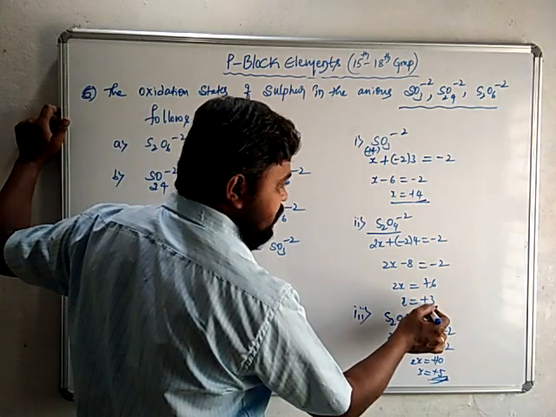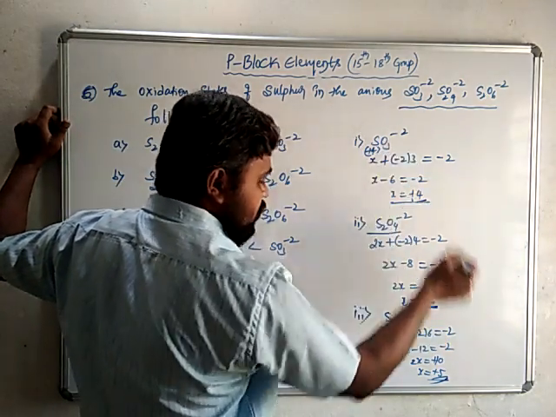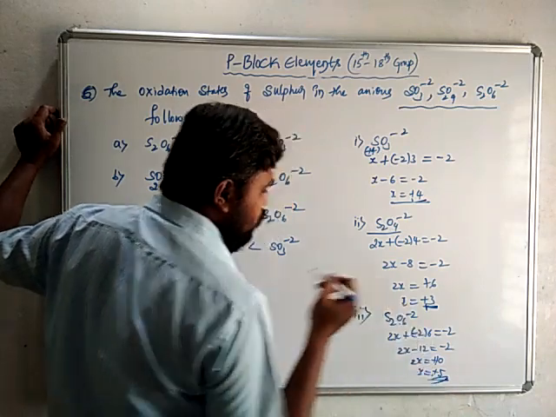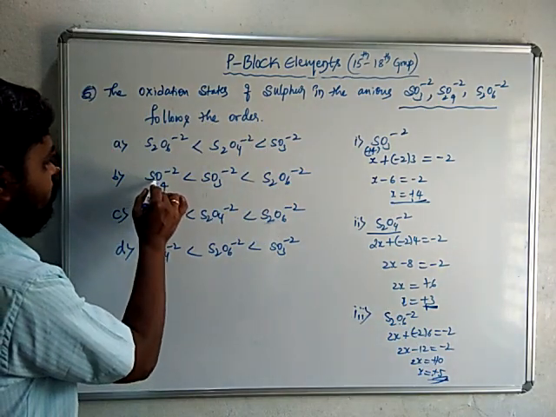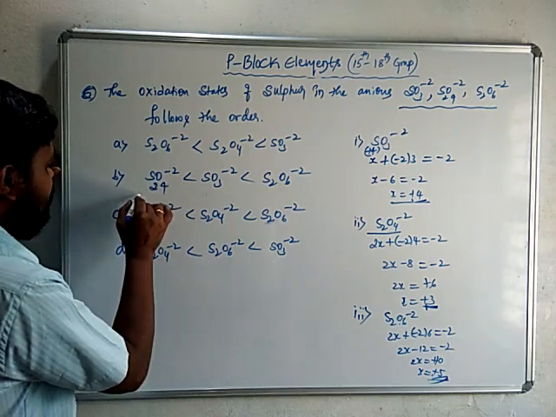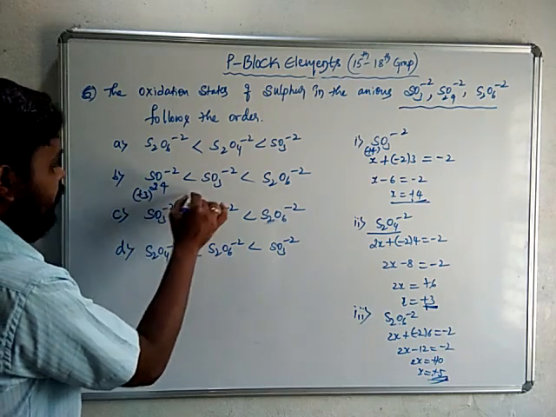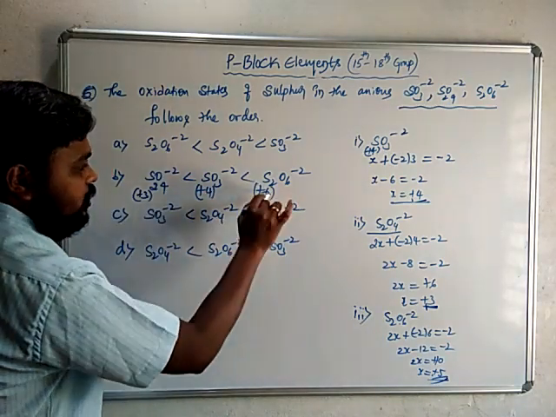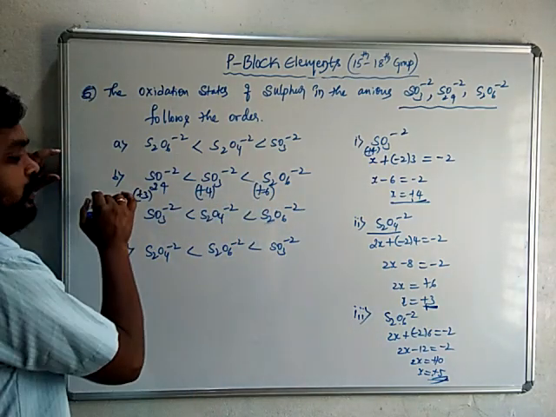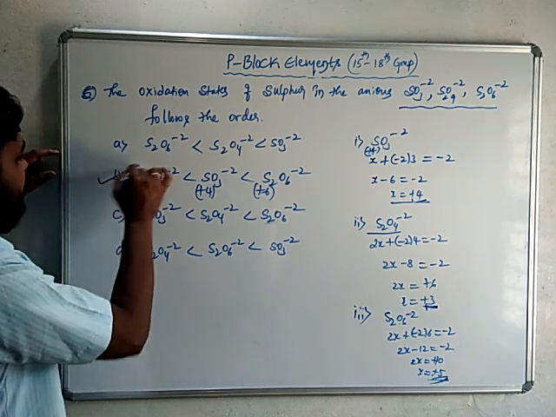So +3 is the least, then +4, that is SO3 2-, then +5, that is S2O6 2-. So here you see, S2O4 2-, the oxidation state of sulfur is +3, here it is +4, here it is +5. It is an increasing order. So hence option B is the right answer here.